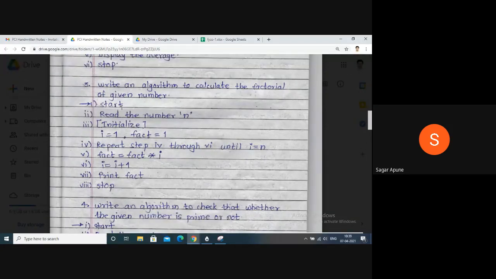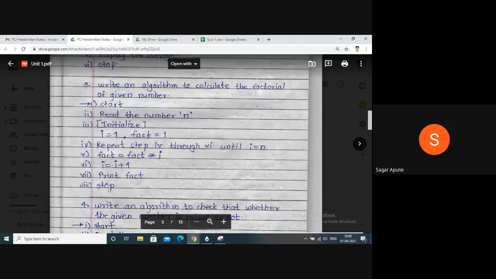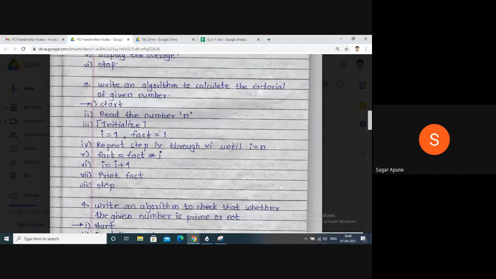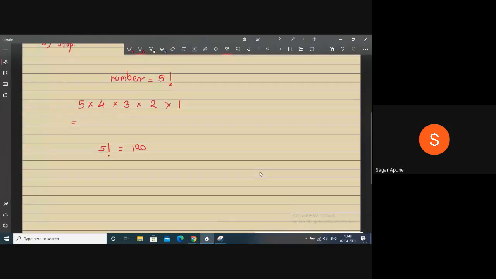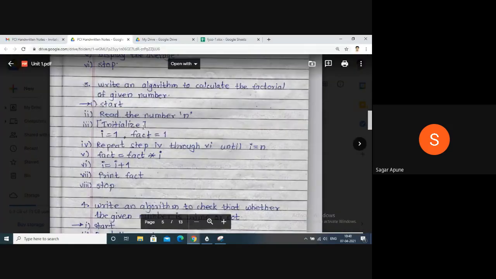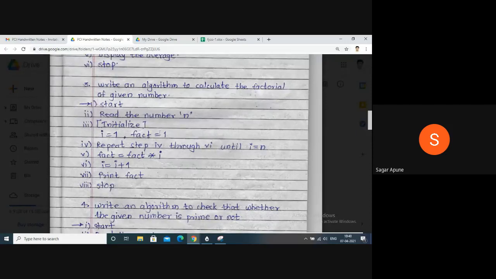Here I wrote the start and stop steps. Then here fact is a variable. Fact is declared with 1. Why is it declared with 1? Because the reason behind that is factorial of 0 is always 1, not 0. Always remember this thing. You can represent factorial with an exclamation sign after that number. So here the exclamation sign is given. So zero's factorial is always 1, not 0. That's why here fact equal to 1 is declared.